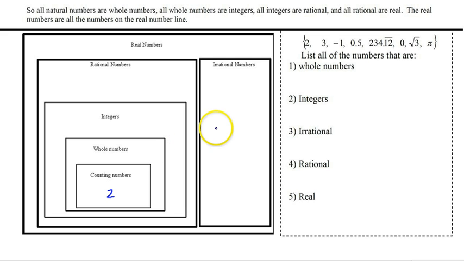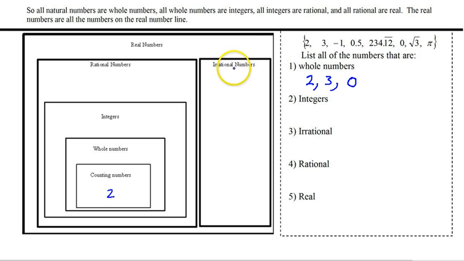Okay, so let's look at these again. I have a set of numbers up here, and we're going to place them where they're supposed to be. So of these numbers, which ones are wholes? Well, 2 is solid. It's a nice whole. 3 is a whole number. We also need the number 0. Remember, the wholes start with 0. So it's 0, 1, 2, 3, and 4.